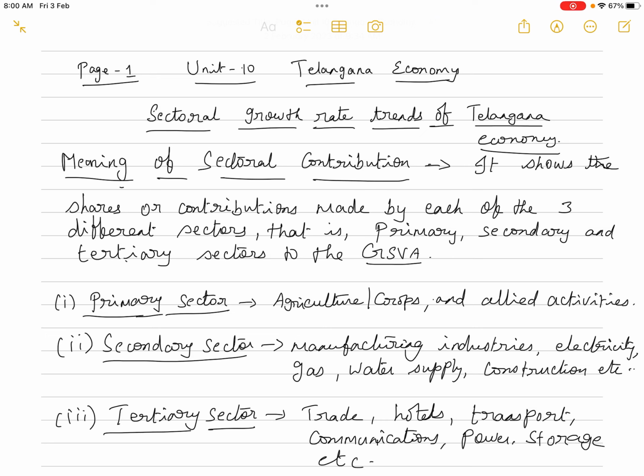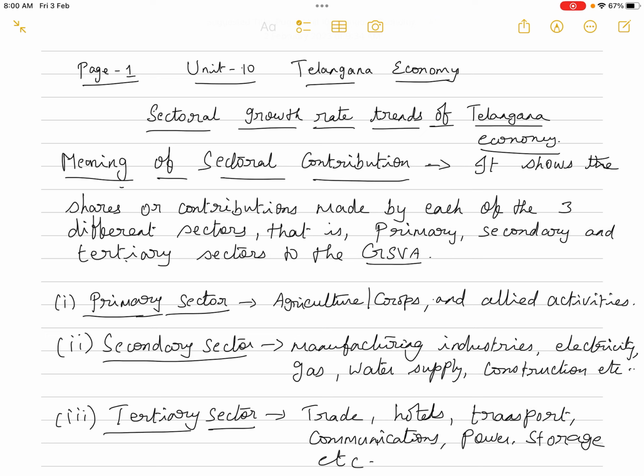And secondary sector, all the manufacturing industries comprising of both small scale industries as well as the large scale industries, and electricity, gas, water supply, construction and mining, sometimes in primary sector, sometimes in secondary sector. And finally, the third sector, tertiary sector, which is also known as the service sector, which comprises of trade, hotels, transport, communications, power, storage, irrigation. So all those things come under the category of tertiary sector or service sectors.